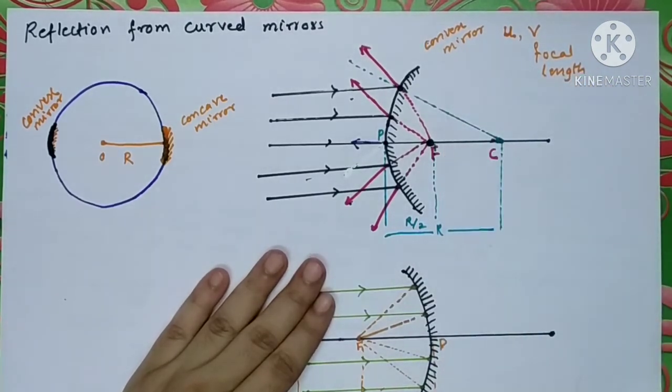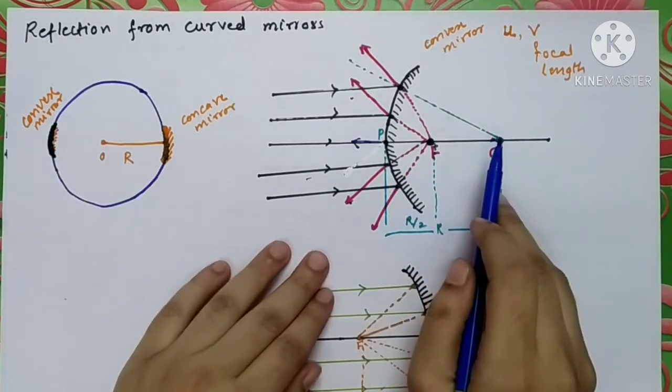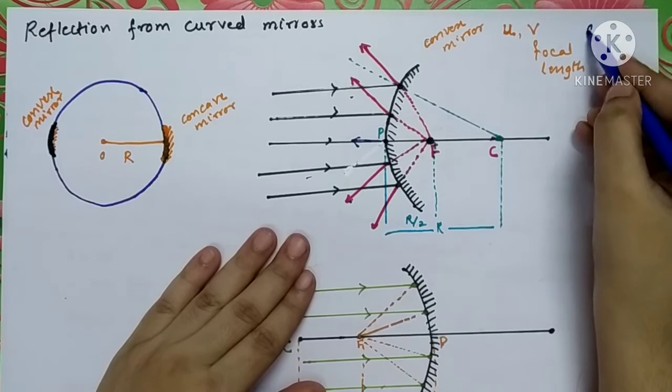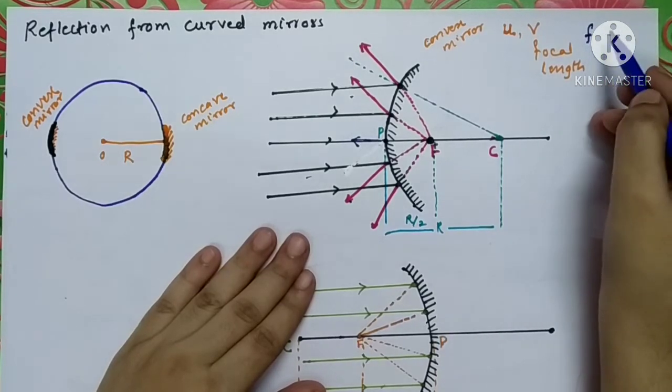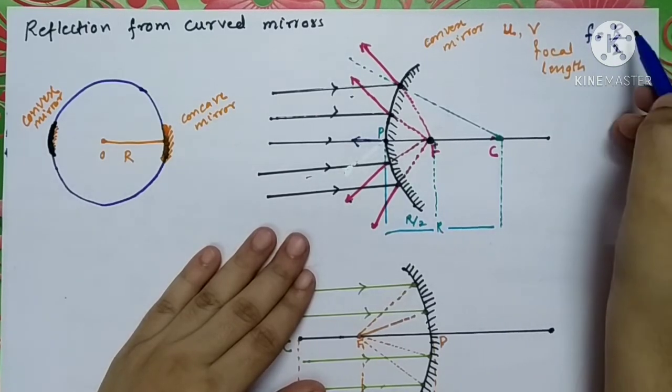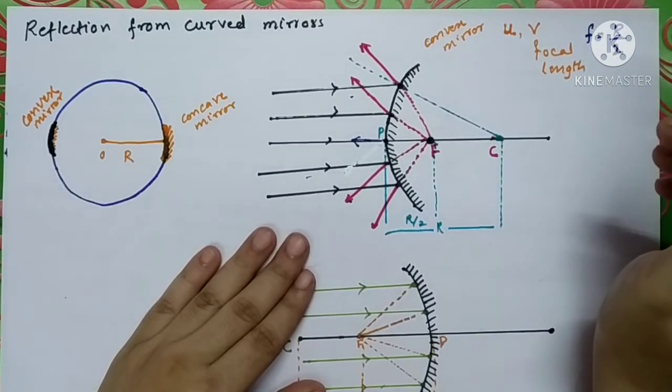So, in case of a convex mirror and concave mirror, it is found that the focal length is exactly equal to r by 2, half of the radius of curvature.